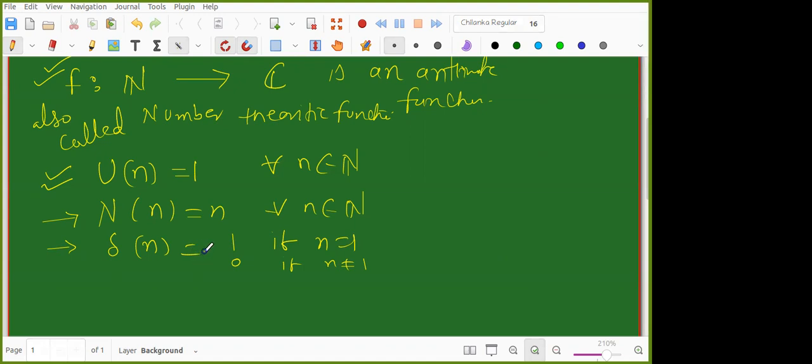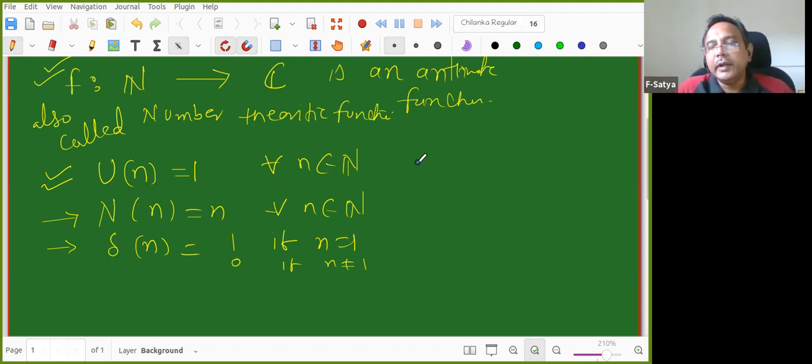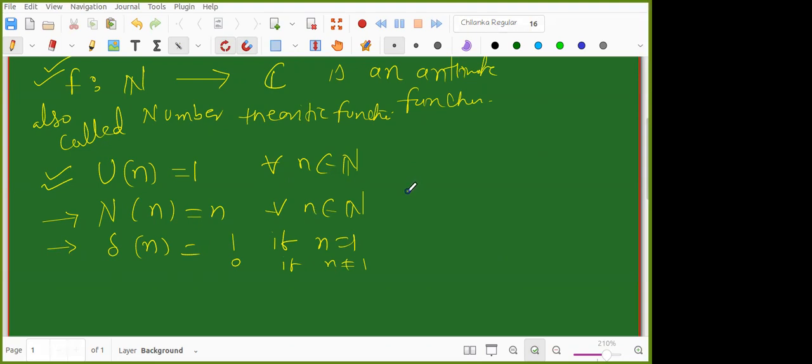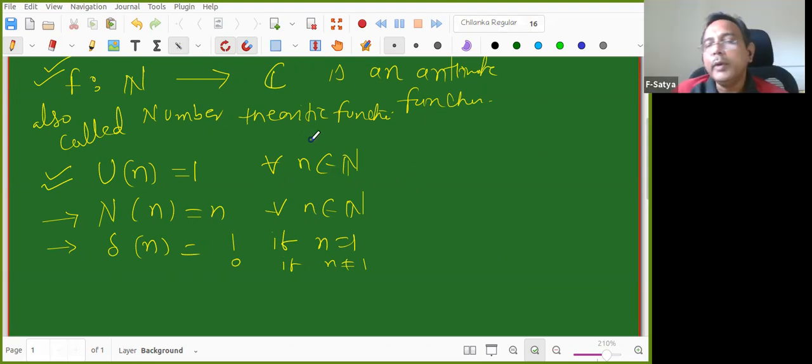Yes. N of n equals n is not the identity map, right? It is not the identity map. It is called the inclusion map. For an identity map, the domain and codomain should be the same.